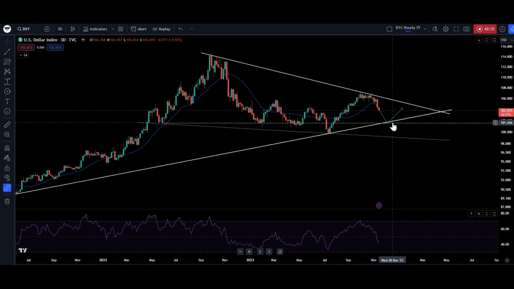The reason why I have kept this support level of 101.5 US dollars is because of this horizontal line and the supporting trend line that is intersecting over here. And another support level that we can see is the yellow dotted line over here. If the DXY fails to hold this support, then this will be the next support level that I can expect, which is close to 99.3 US dollars. So this is what the market is indicating, and I am pretty positive about this.